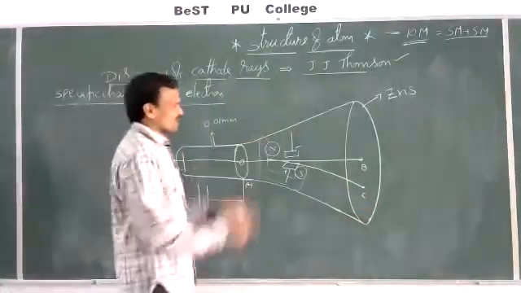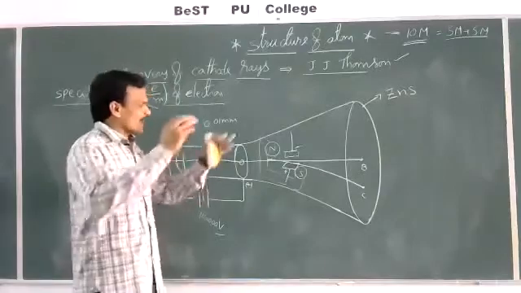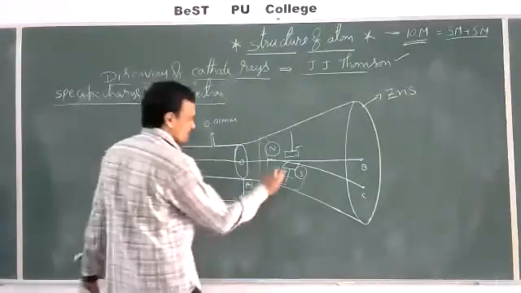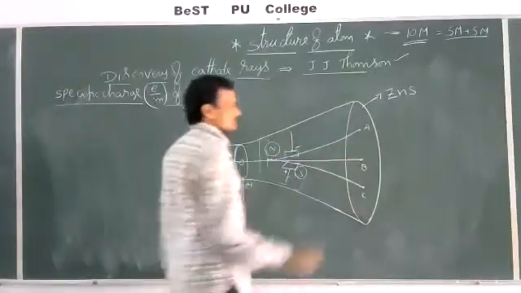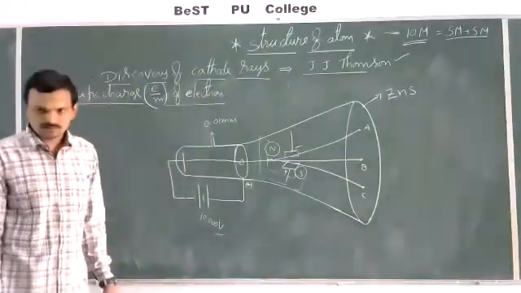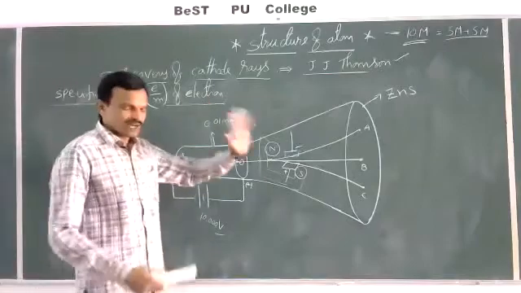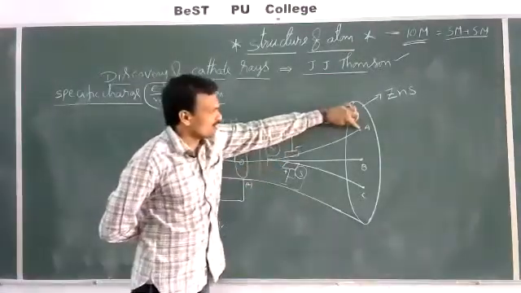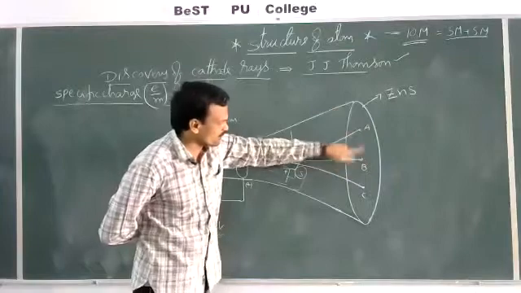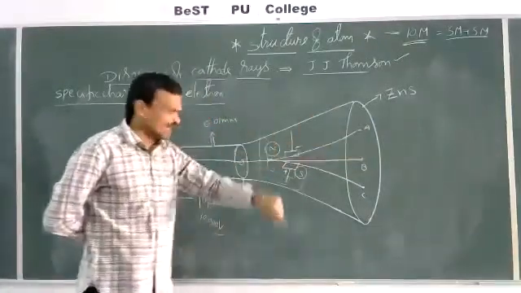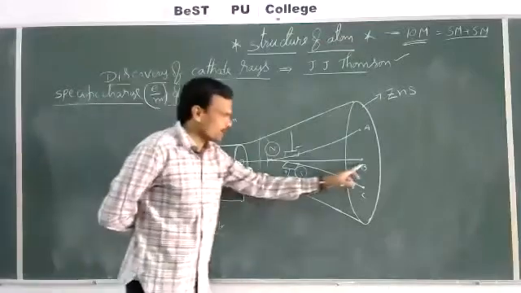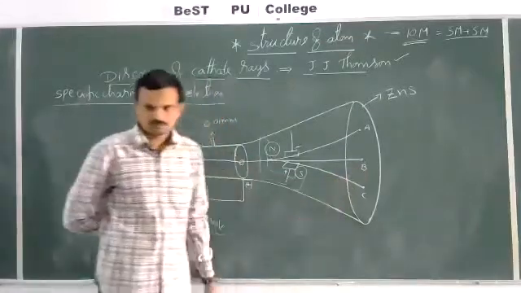Suppose electric field is not applied, only magnetic field is applied, then what happens? These cathode rays are deflected towards here and we can observe a bright spot at point A. So if only magnetic field is applied, we can observe it at A. Between B and A, we can observe a bright spot at any point. If only electric field is applied, between B and C, we can observe a bright spot.